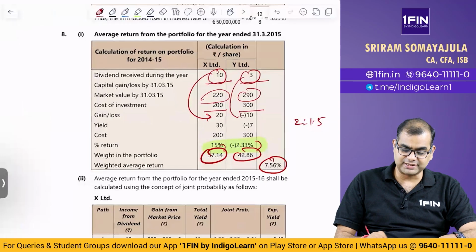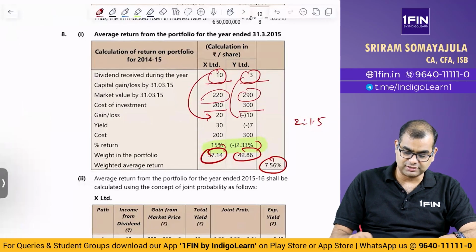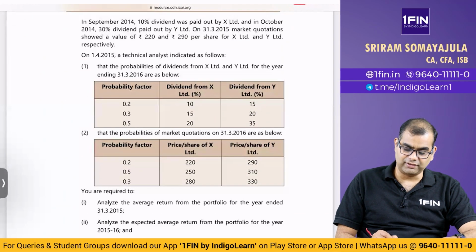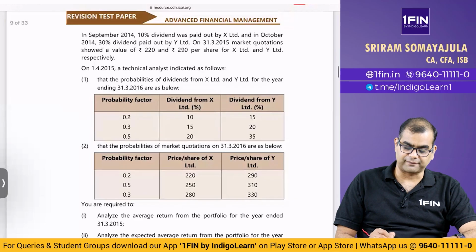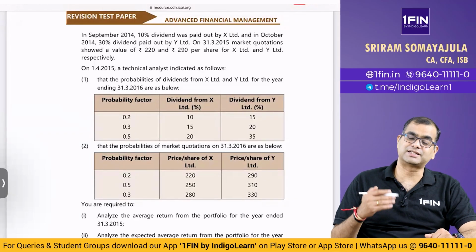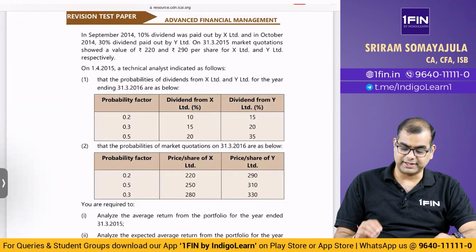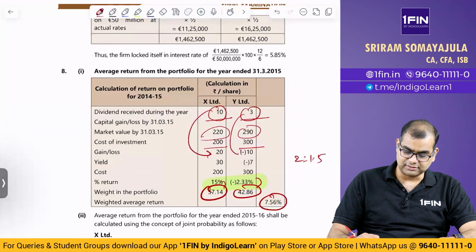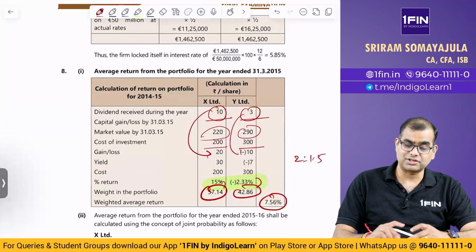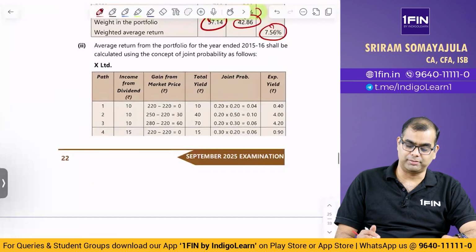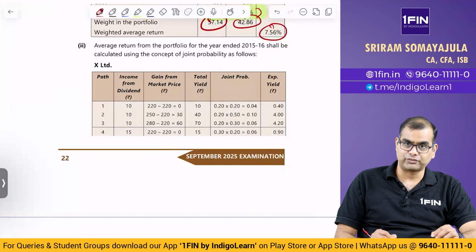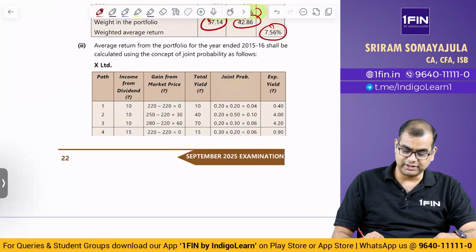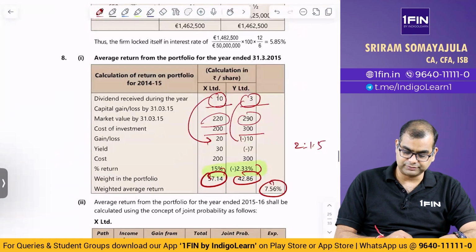The problem with the next year's average return logic is that you have been given probabilities for next year's dividend for both of them. You've been given probabilities for next year's closing price as well. Now, in the answer in the RTP, they have computed something called joint probability. First, dividend: what is the probability for dividend?